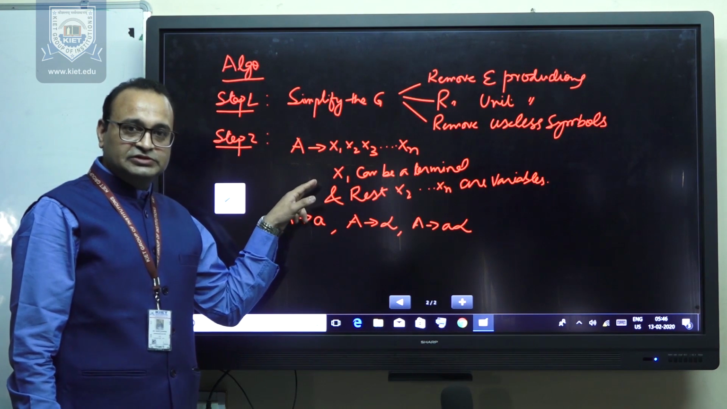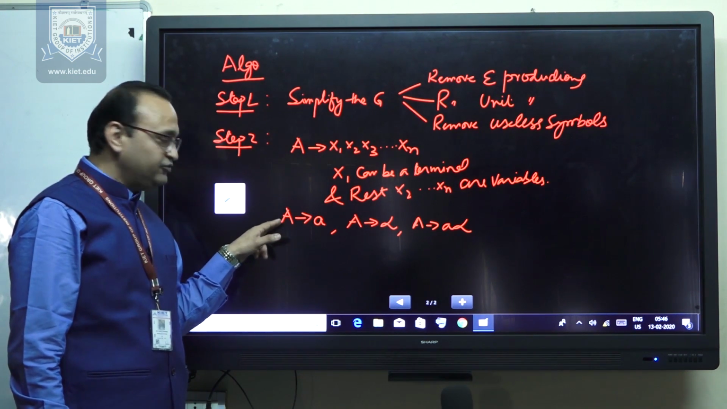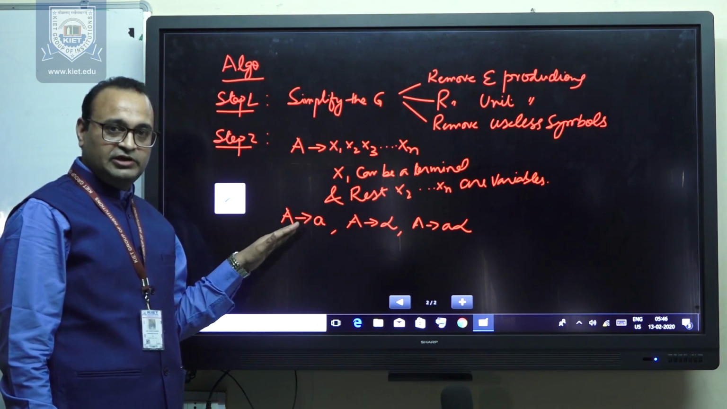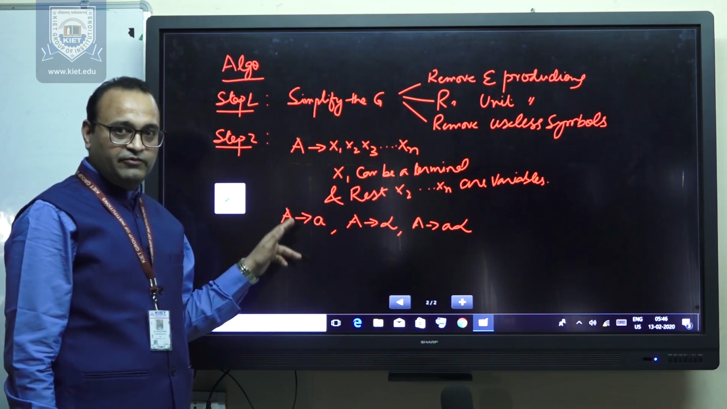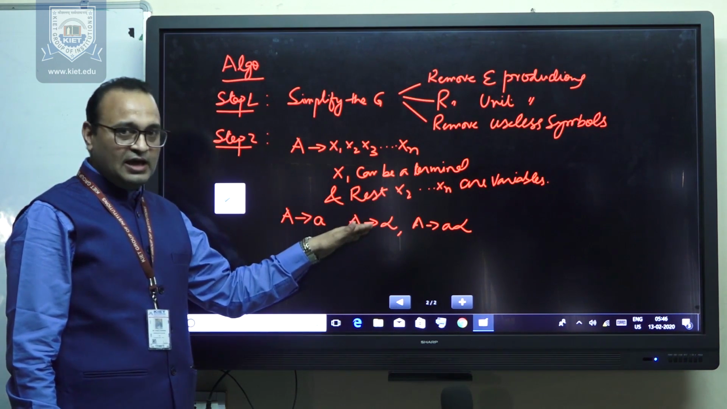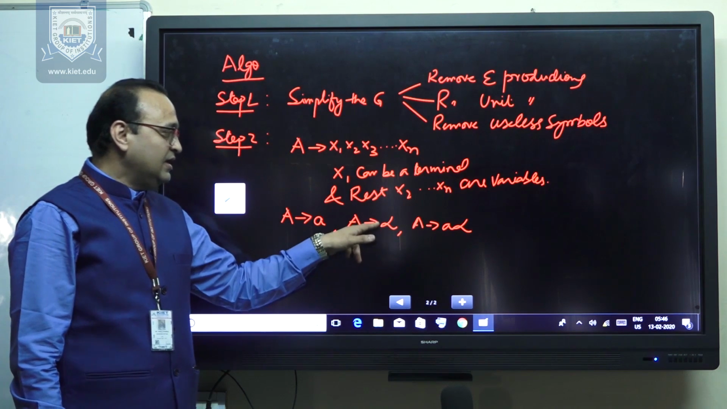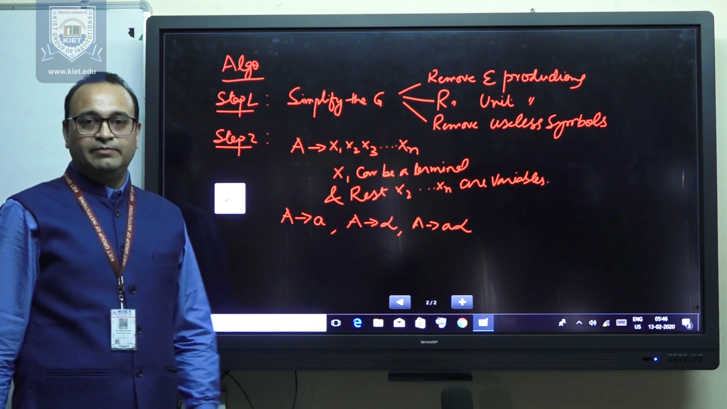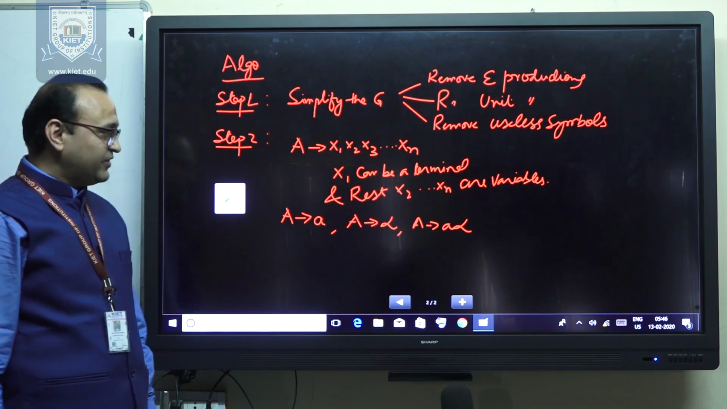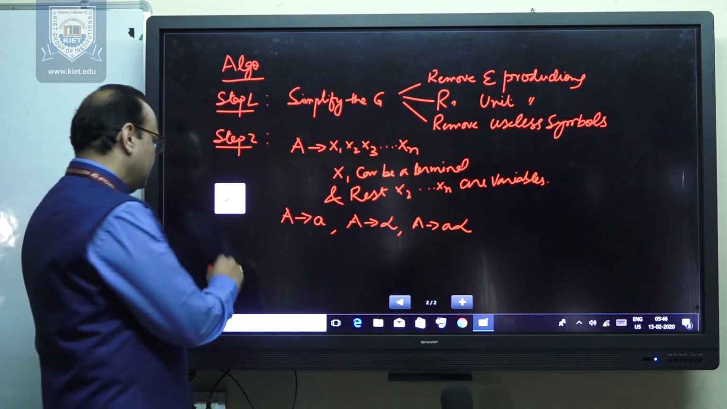After the second step, we are ensuring that all the productions of the given grammar are now in the form of A derives terminal, or A derives alpha, or A derives A alpha, where alpha is a string of variables. So, in the third step,